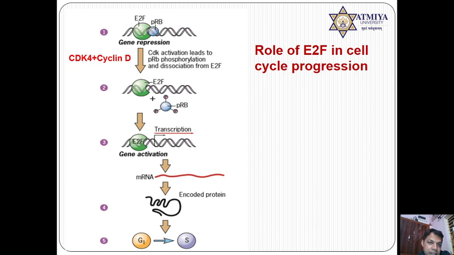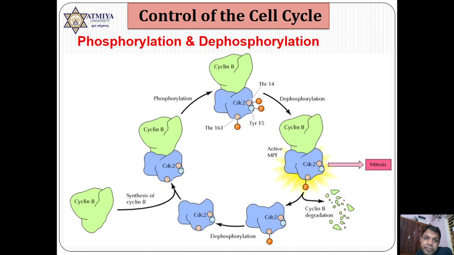E2F is separated, and E2F is transcribing, and finally translation occurs and the cell is progressing from G1 phase to S phase. So remember, if CDK4 cyclin D is activated, they play an important role, and two more proteins are playing an important role here. One is P53 and the second is RB protein, that is retinoblastoma protein. This is how the G1 checkpoint is regulated.